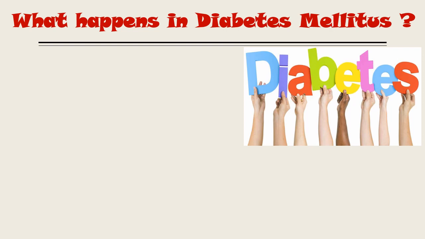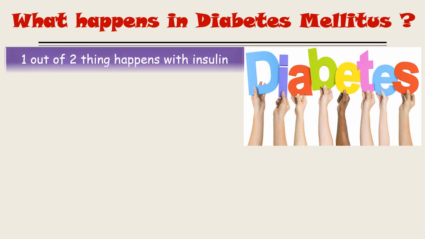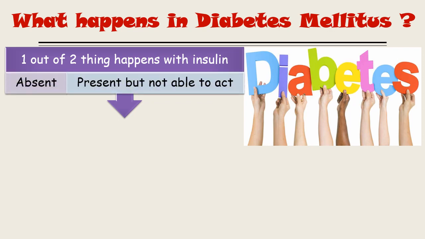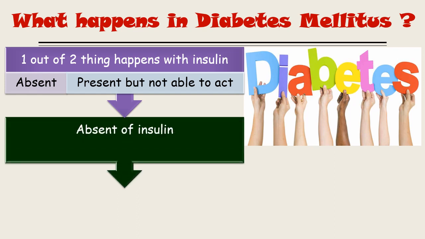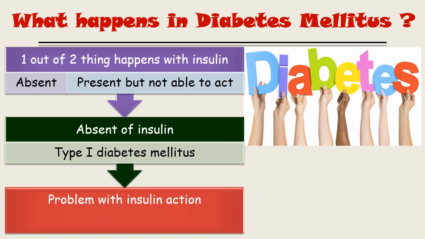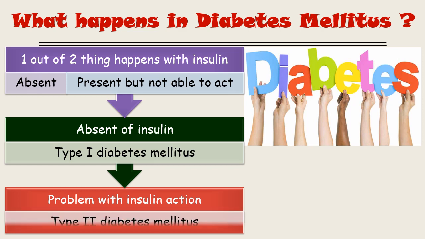Now, what happens in diabetes mellitus? One of two things happens with insulin. Either insulin is absent, or insulin is present but not able to act. These two conditions define the two different types of diabetes. If the insulin is absent, it is known as type 1 diabetes mellitus, and if insulin is present but not able to act, meaning there is a problem with the action of insulin, it is known as type 2